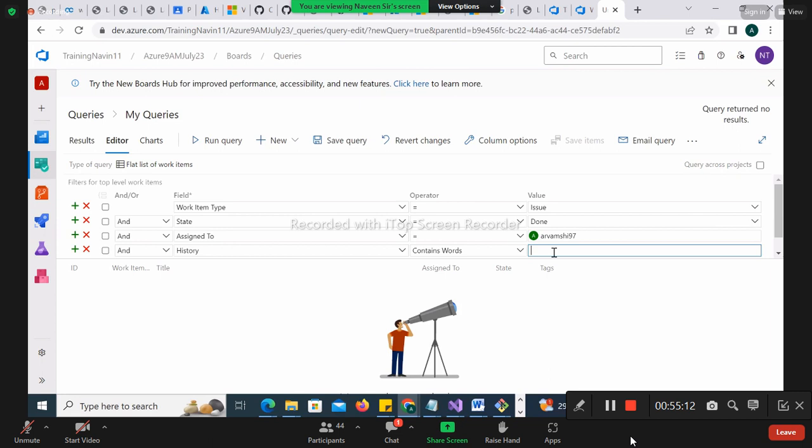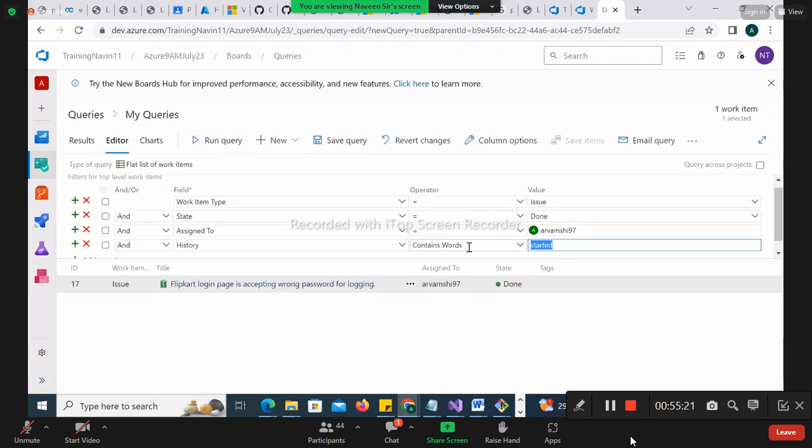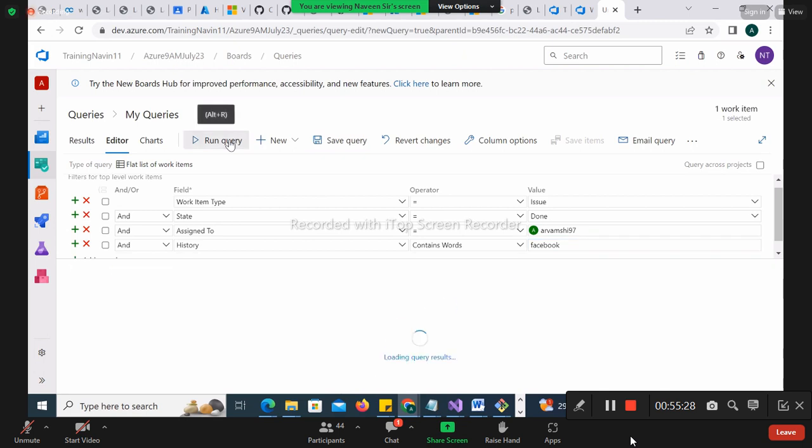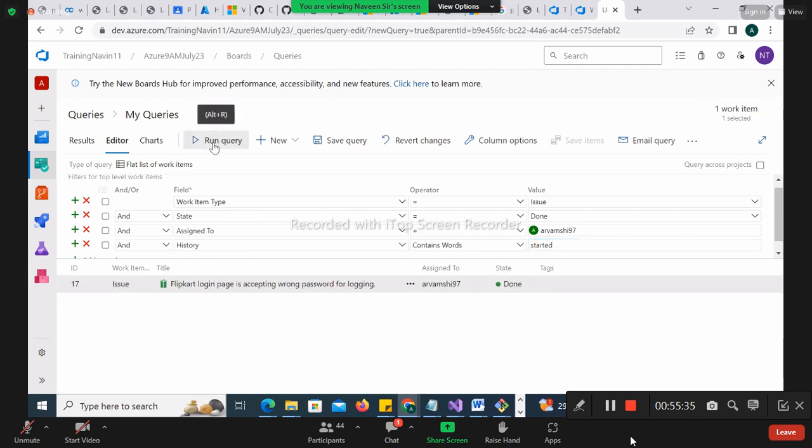So what we made in that, started, right? Started working on something. So let's see. If it is there, it will come. I'm typing Facebook. He hasn't made anything as a Facebook comment, right? So it will not be coming. You wanted to just check this figure, and you always want this, but you don't want to write it every time.